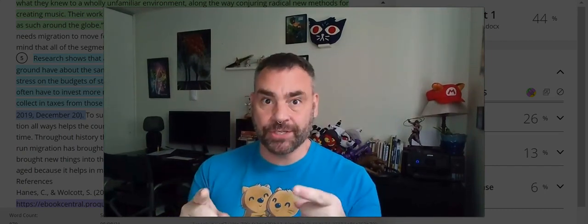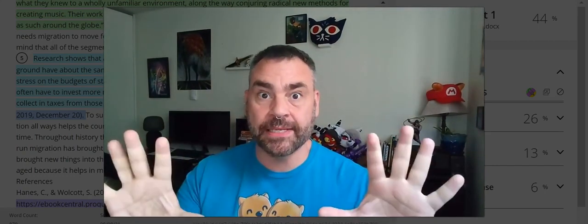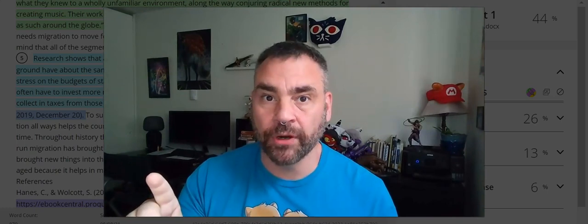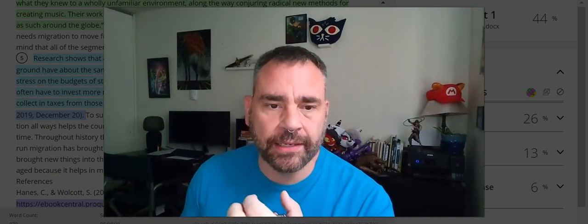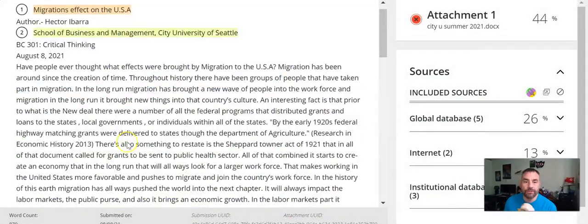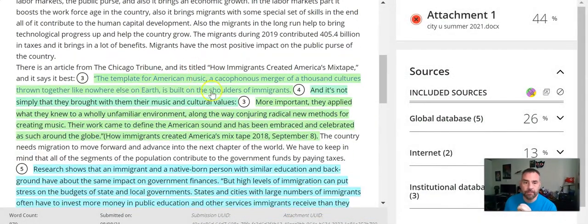Use it to check and make sure. If I was you, when I first turned my essays in, I would go look at my SafeAssign report, ignore the percentage, just click on the button to look at this part to see what's highlighted. And then if it was my essay, I would look for places like this, places that are highlighted, and see, okay, did I put quotes in there? Okay, I did, right, that's fine.